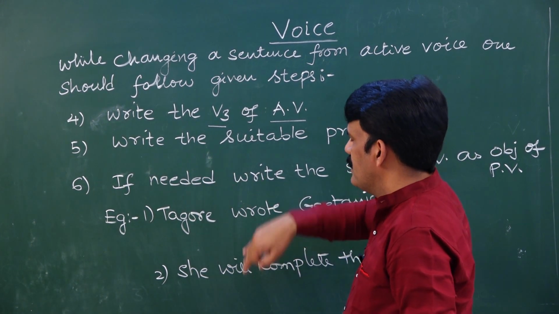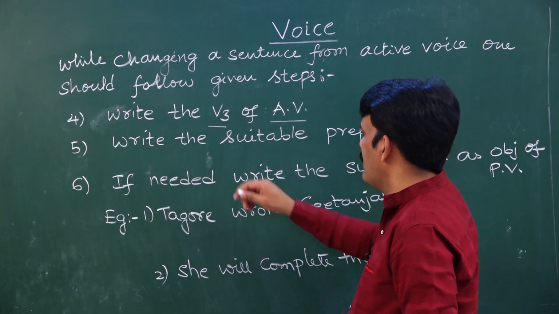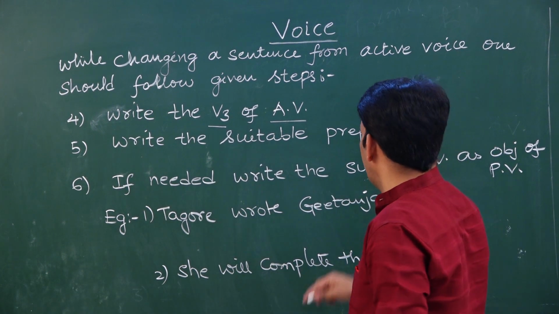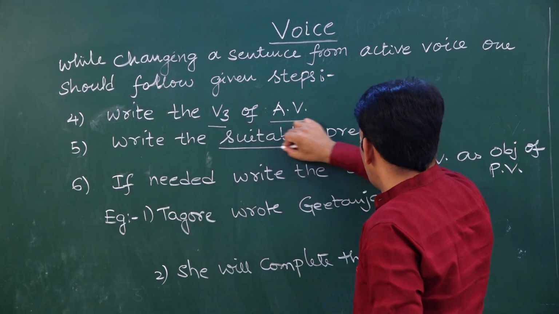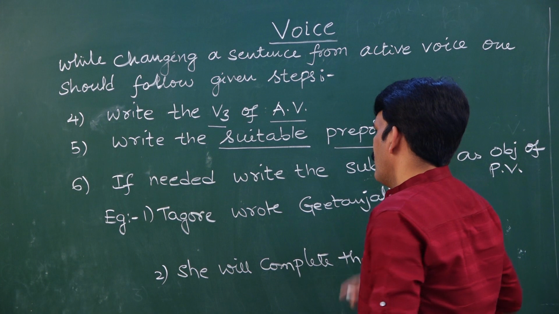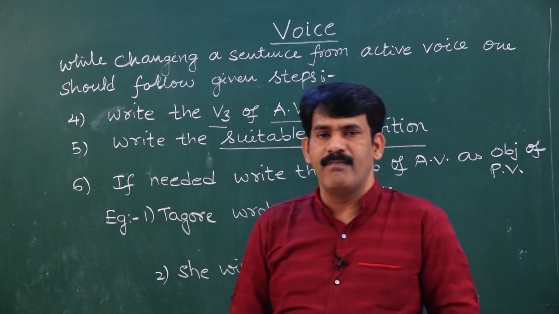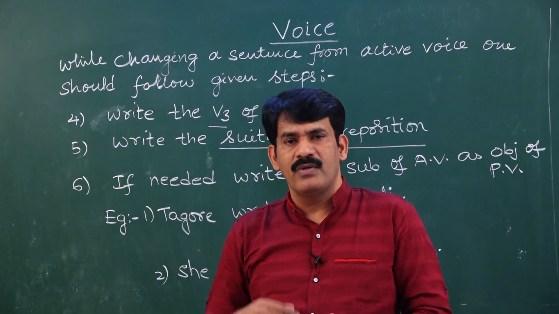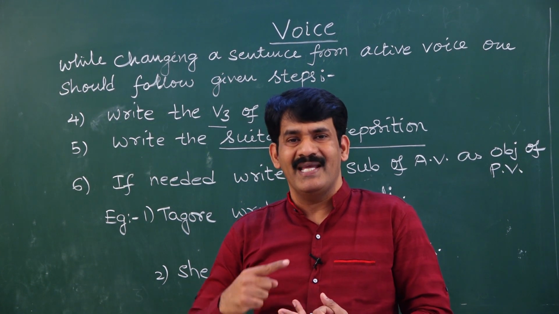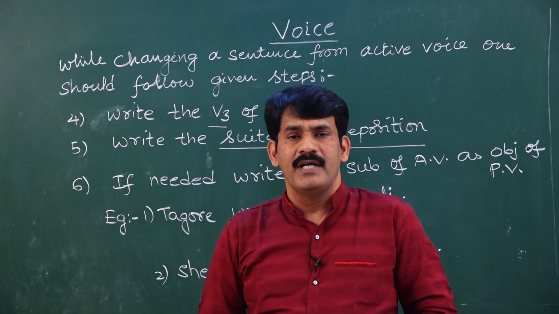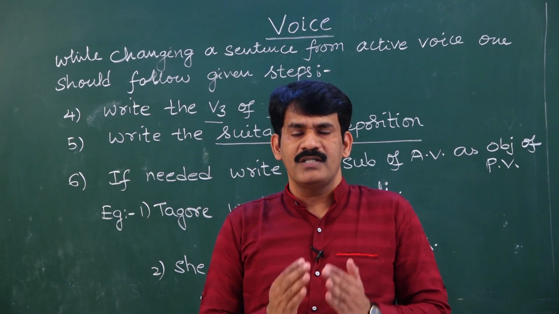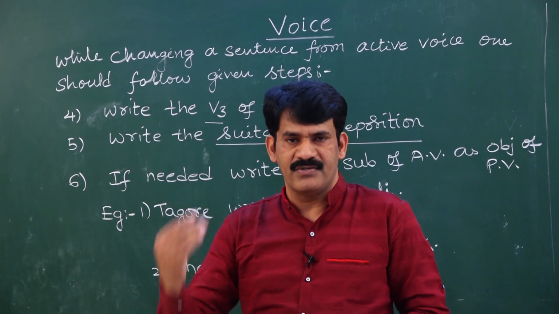And the next step is, after writing the third form of the verb, you have to write the suitable preposition. When we use suitable preposition, it may not be always by. You can use by, with, at, to. It depends upon the object and mode of the sentence.